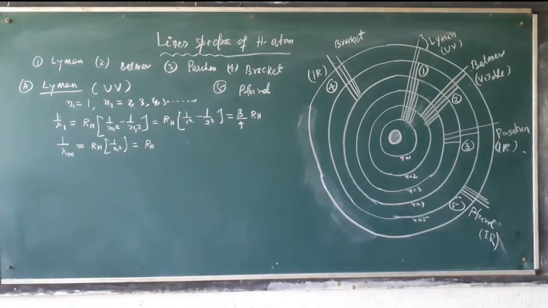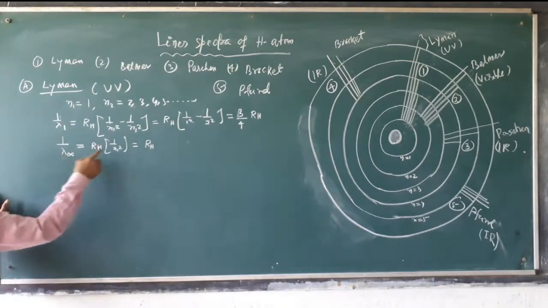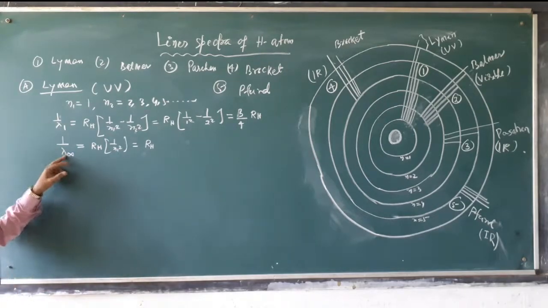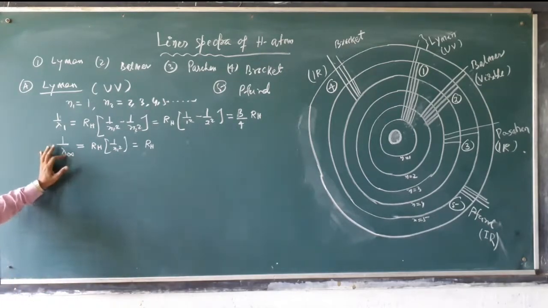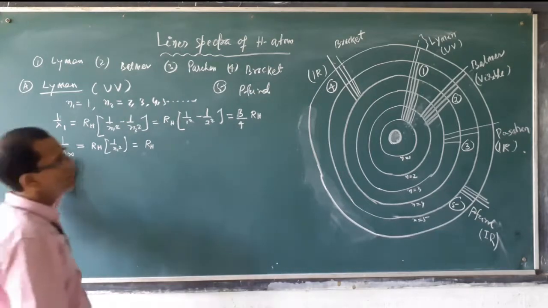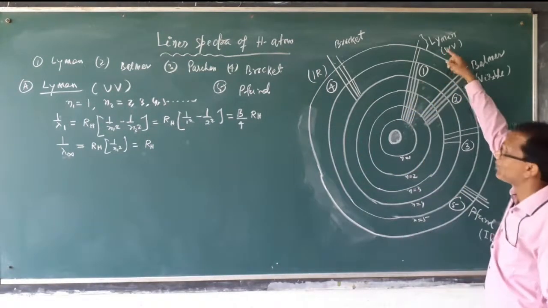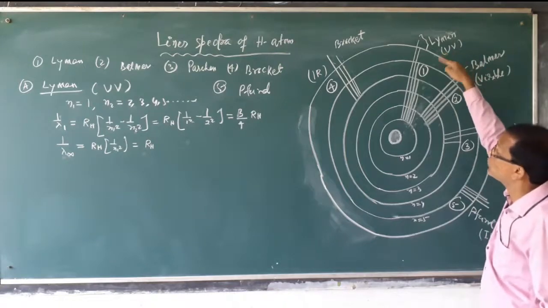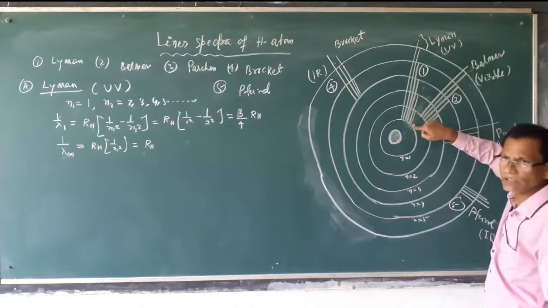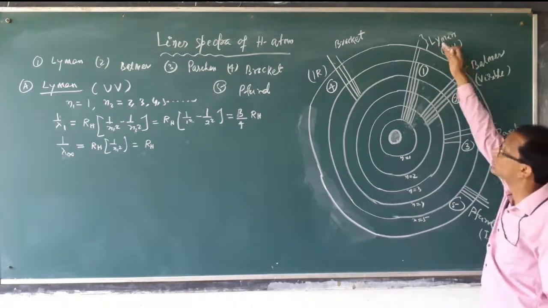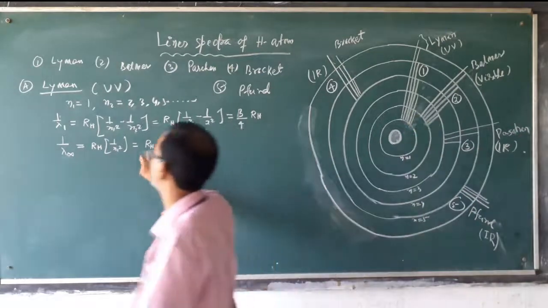So 1 by lambda is equal to RH. That is the maximum wavelength value, the limit for the transition from higher levels to the first shell.